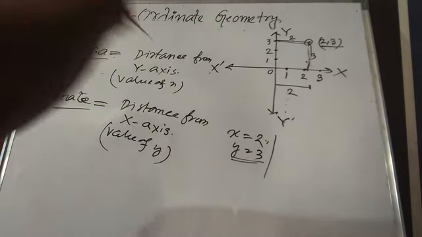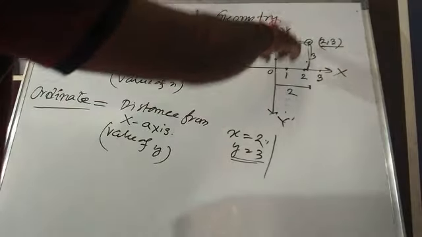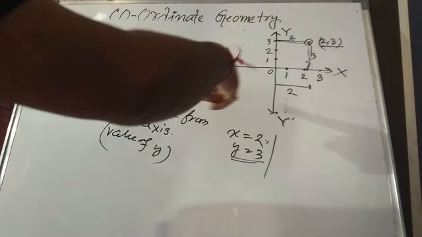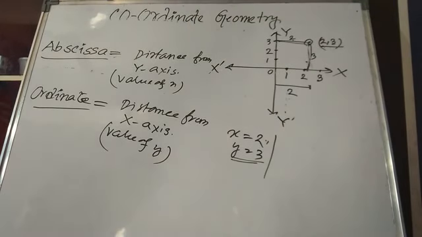And along with abscissa and ordinate and both the axes, x-axis and y-axis, with the help of x-axis and y-axis, this is all called Cartesian plane. This is all called Cartesian plane.